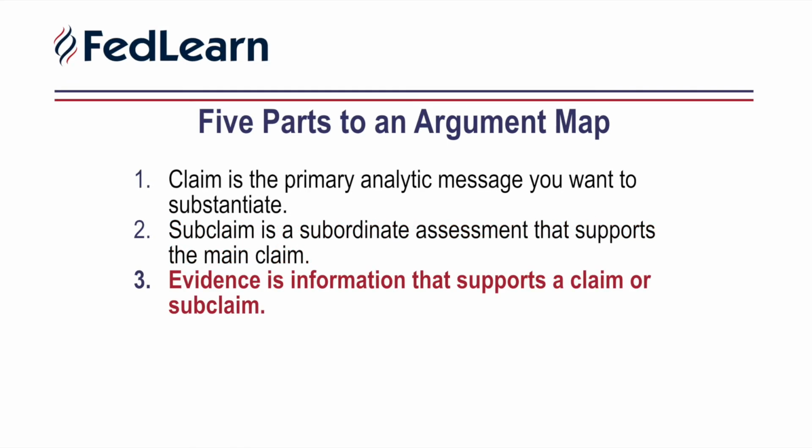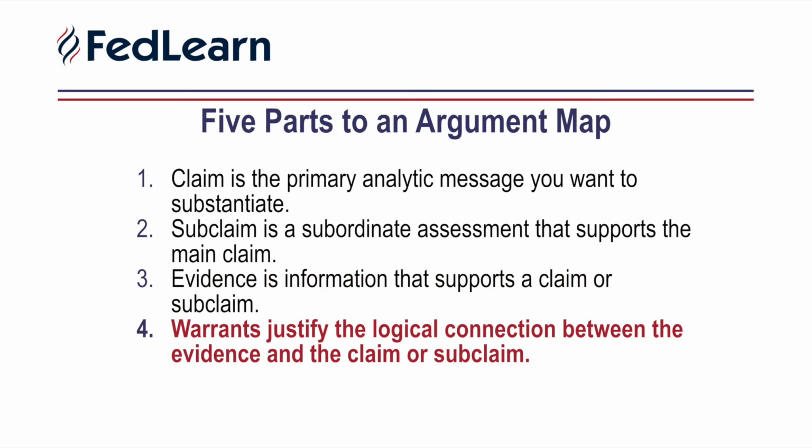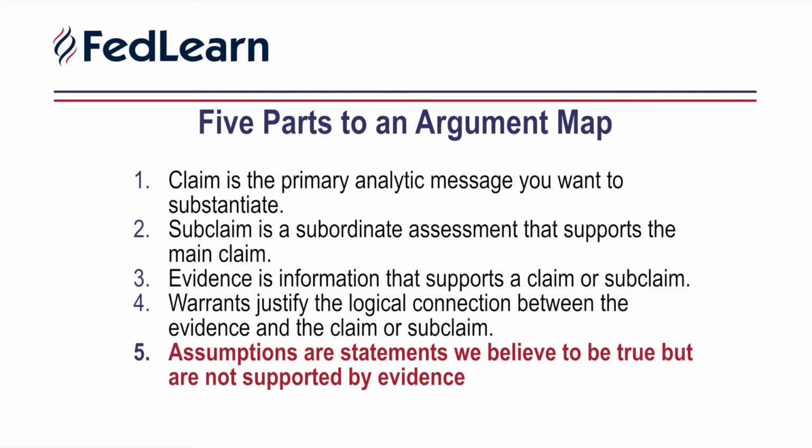Evidence is information that supports a claim or subclaim. Warrants, sometimes called linking logic, justify the logical connection between the evidence and the claim or subclaim. Assumptions are statements that we believe to be true but are not supported with evidence. Once you understand these 5 components, you are ready to build your argument map.